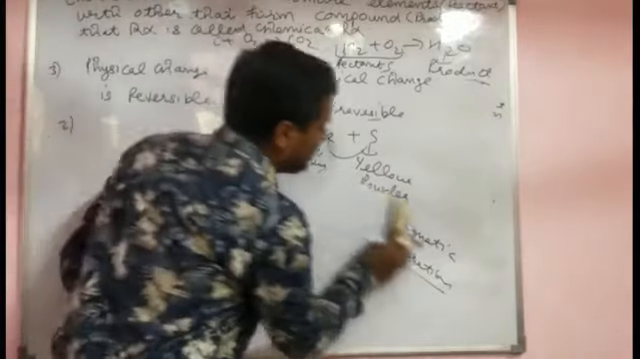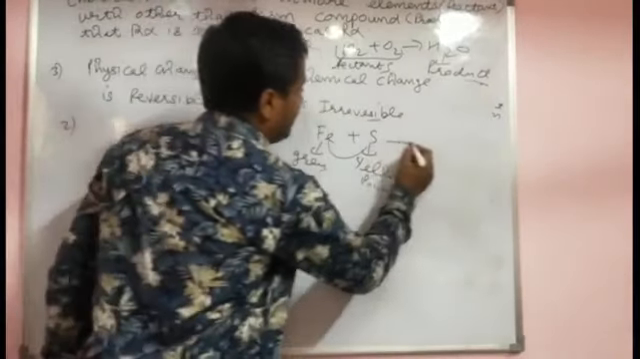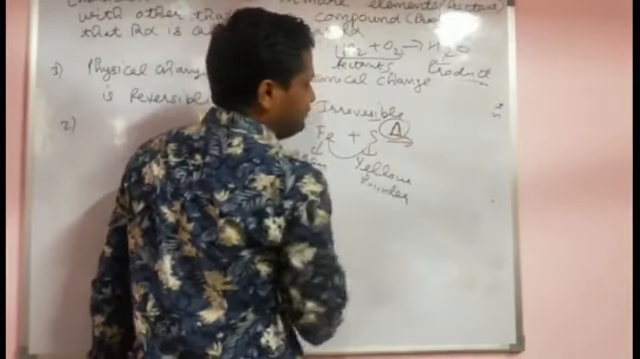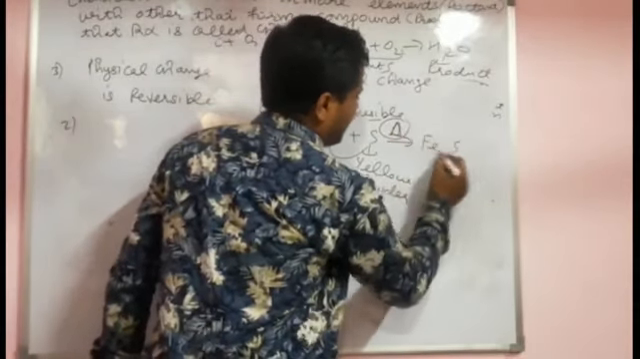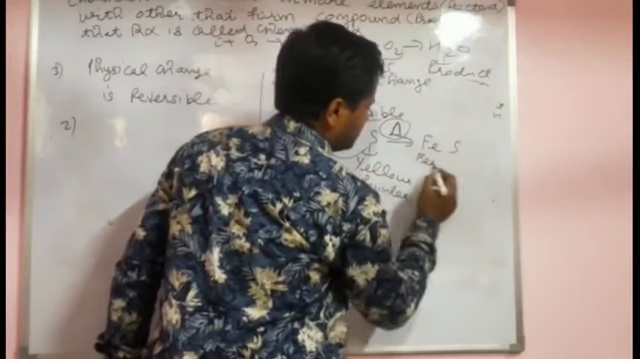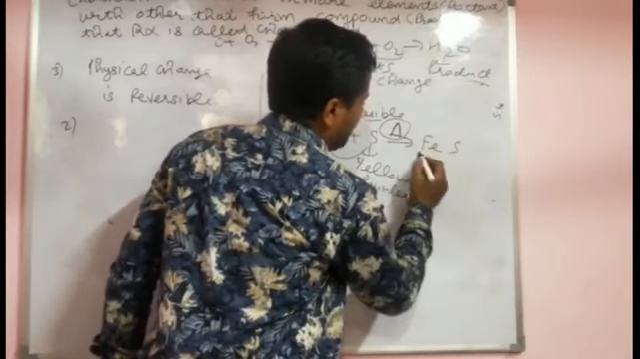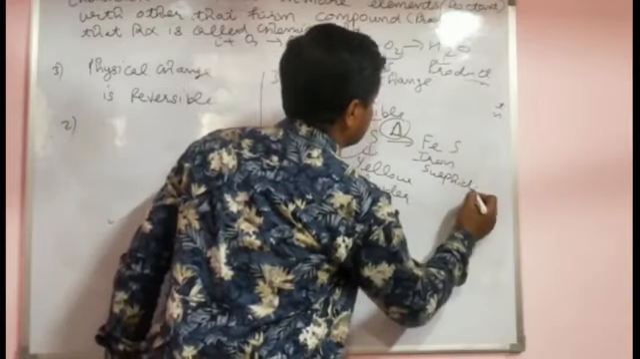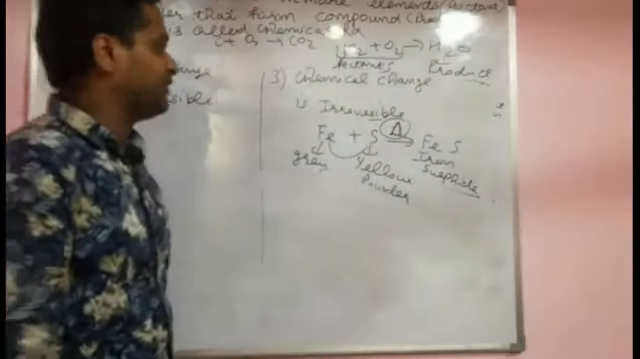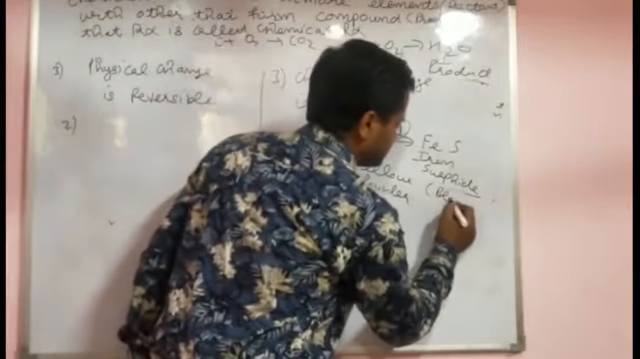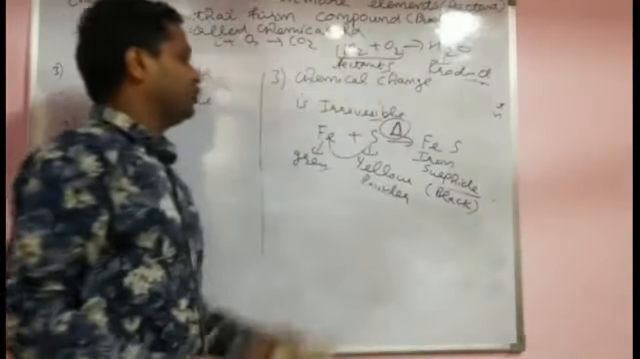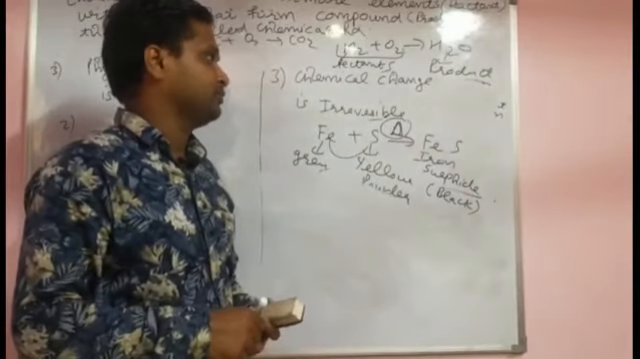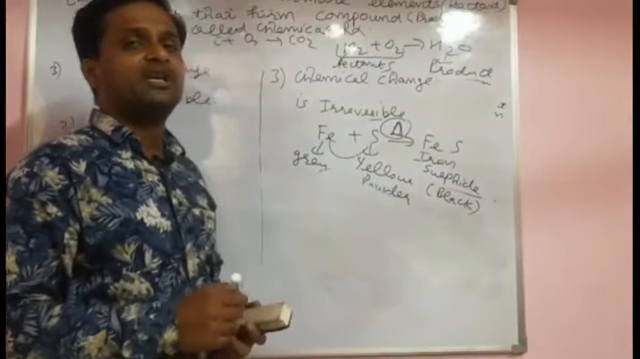But when they chemically combine, when you heat it, the triangle sign is the heat, it forms iron sulfide. Its color is black. When you heat it, it chemically reacts and forms iron sulfide. A new formula is formed. When a new formula is formed, a chemical change is there.